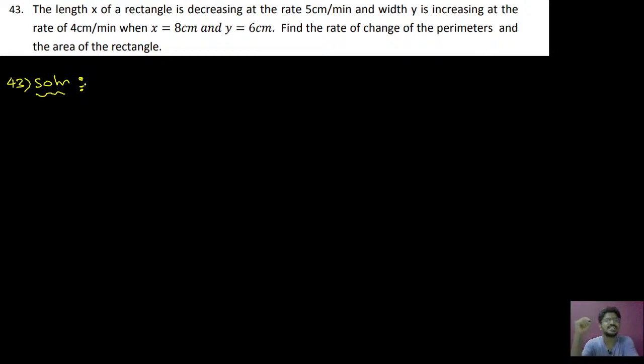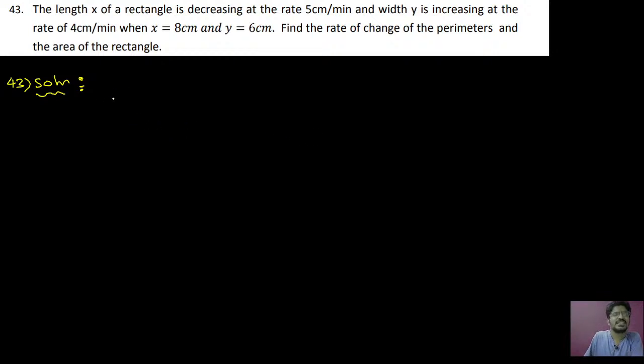See here, the length x of a rectangle is decreasing at the rate of 5 centimeters per minute and the width y is increasing at the rate of 4 centimeters per minute. When x is equal to 8 centimeters and y is equal to 6 centimeters, find the rate of change of perimeter and the area of the rectangle. Okay, no problem. So let us do this.